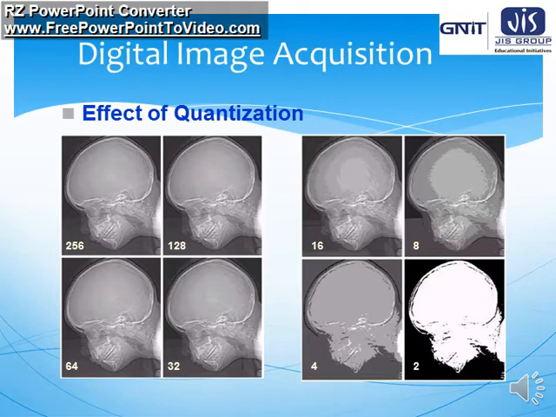Whereas if we consider lower levels of quantization, that is 16, 8, 4, 2, the information gradually decreases and the details are lost. So higher quantization levels give you a clear image, whereas fewer quantization levels give you a less informative or less clear image. The image with two quantization levels has the least information and the quality is not good at all.